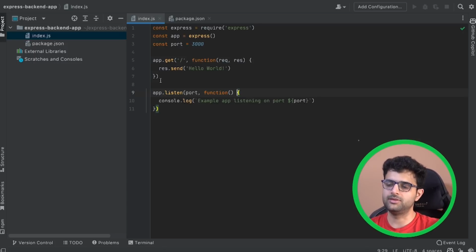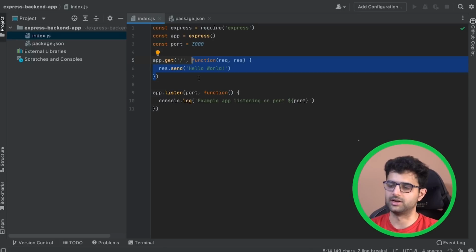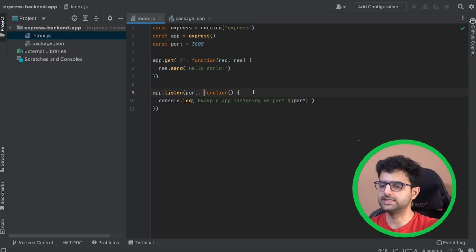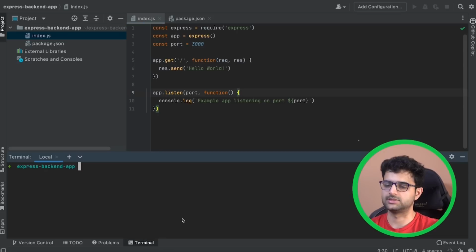If you've worked with other languages, this might feel very weird. Why are we sending a function as the second argument? That is again a JavaScript-specific detail. Do that first. I'm not sharing that here, but first do that and then come back to the video. If you already understand this, great. Let's try to run this file. The file is called index.js and I can just run node index.js.